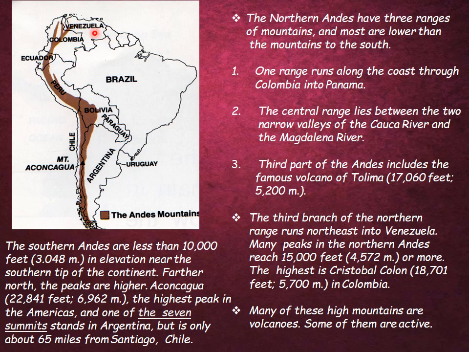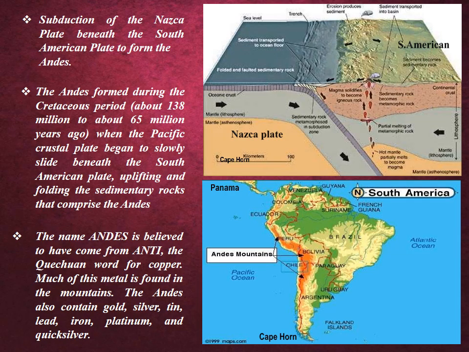The northern Andes have three ranges of mountains and most are lower than the mountains located in the south. The third branch of the northern range runs towards the northeast into Venezuela. The highest peak in South America, in the Andes, is Mount Aconcagua. The Andes are formed due to the subduction of the Nazca Plate beneath the South American plate.